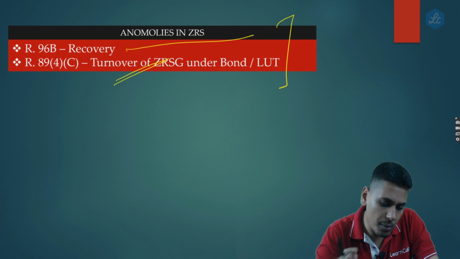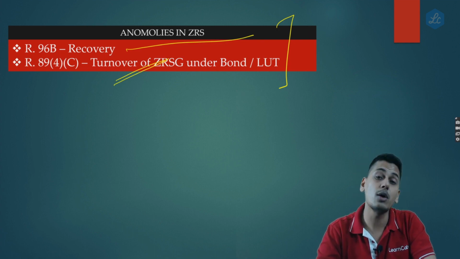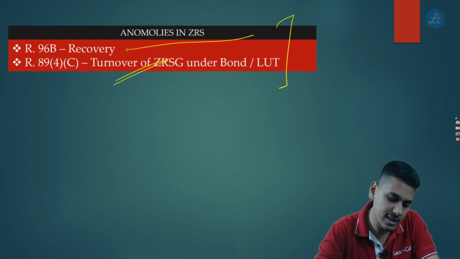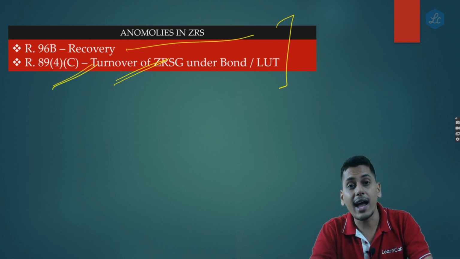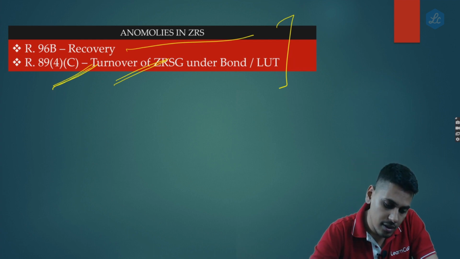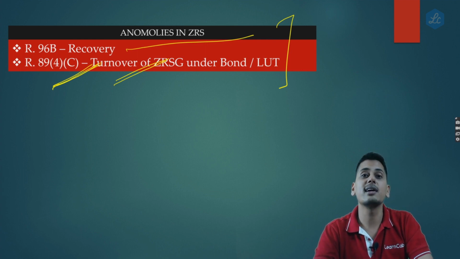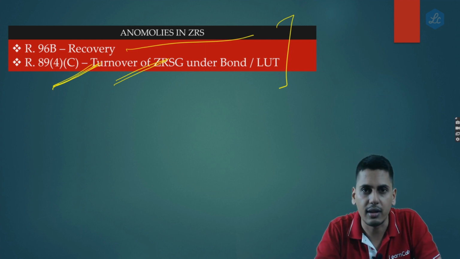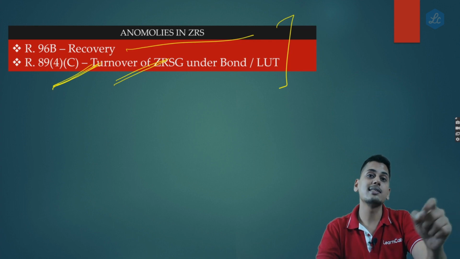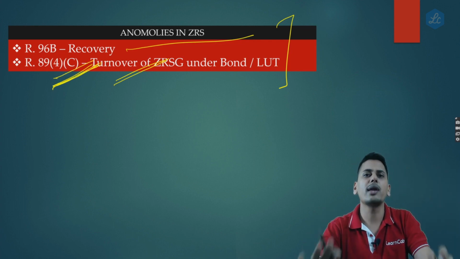Is there any anomaly in 89(4)(C)? The answer is yes. There is an anomaly in 89(4)(C) as well. Please understand, in 89(4)(C) the value is restricted to 1.5 times of the domestic supplies. Friends, 89(4)(C) would come only when you are making a zero rated supply under bond or LUT. However, if you are making a zero rated supply on payment of IGST, 89(4)(C) would never apply to you.